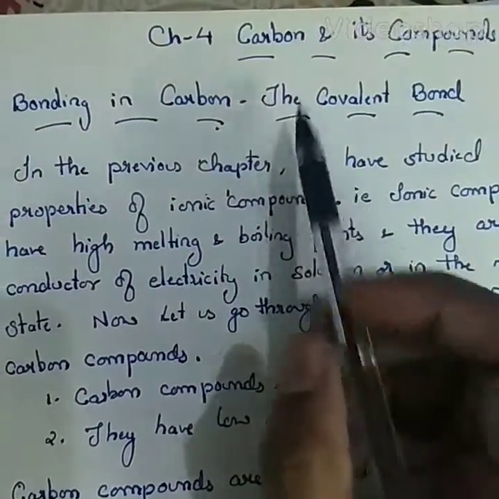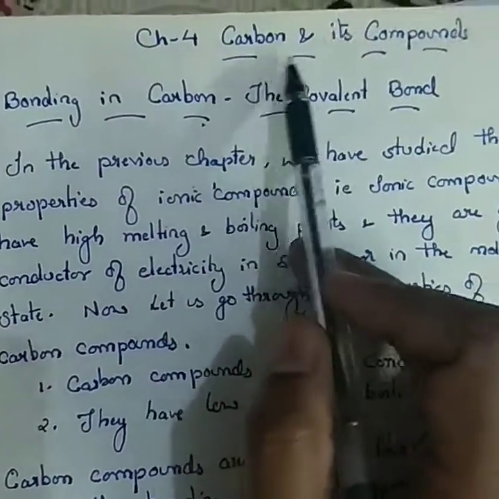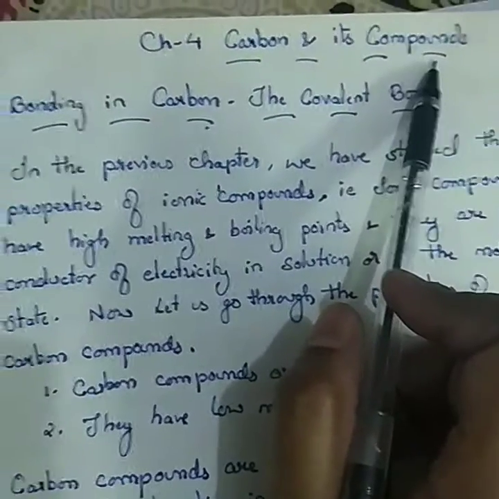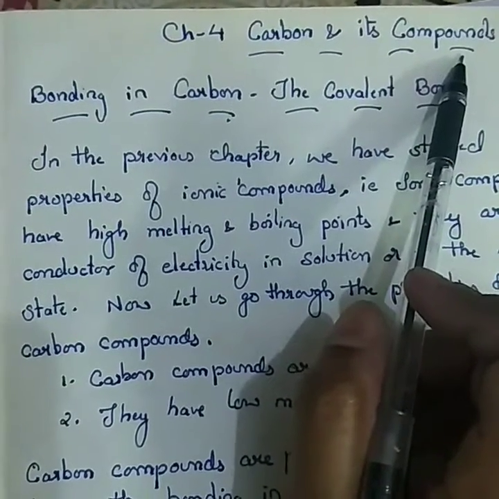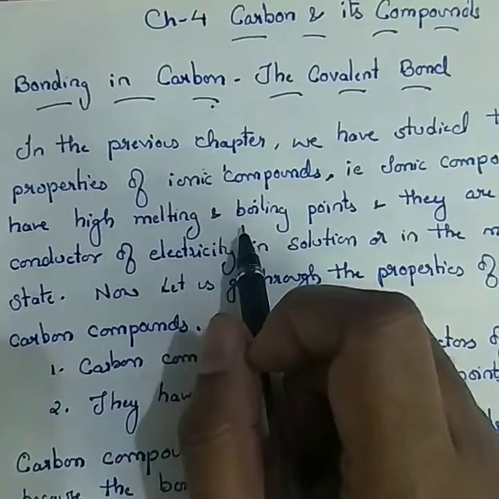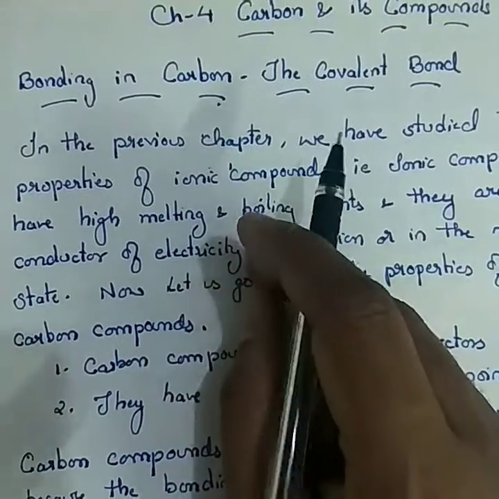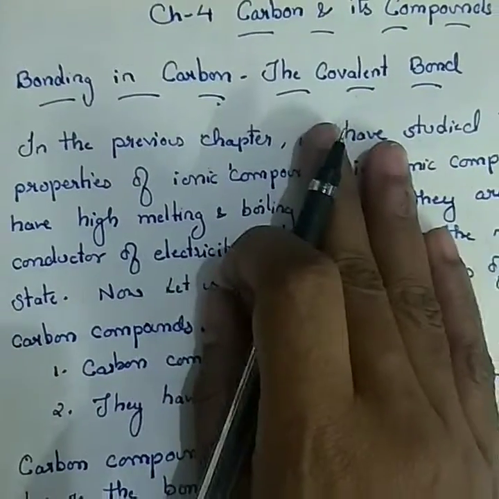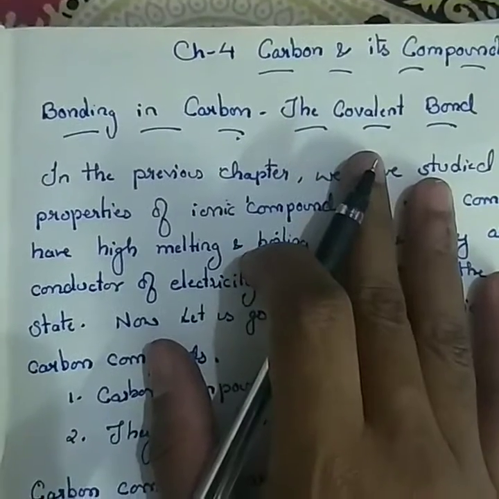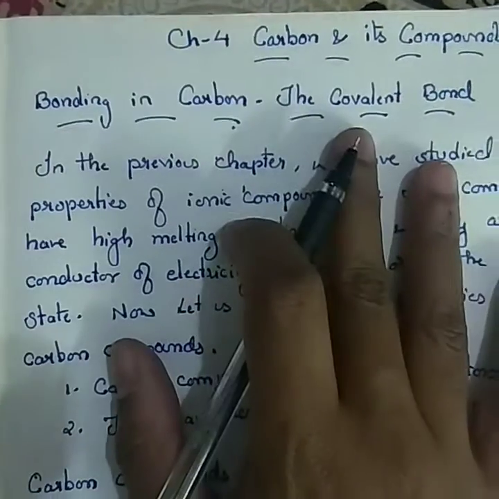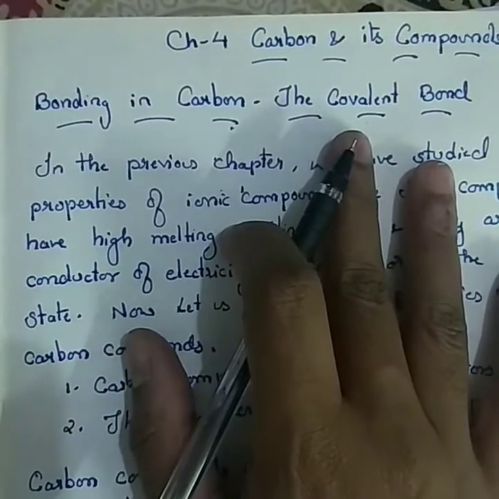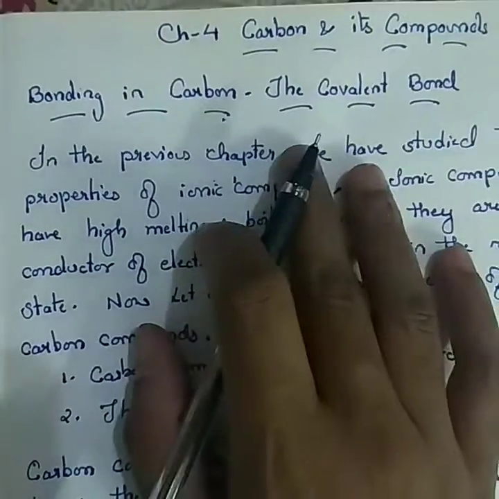Hello students, we are going to start chapter 4, carbon and its compounds. In the previous chapter we have studied the ionic bond structures. In this chapter we are going to study the covalent bond structures: how the covalent bonds are formed and why the atoms undergo covalent bonding.